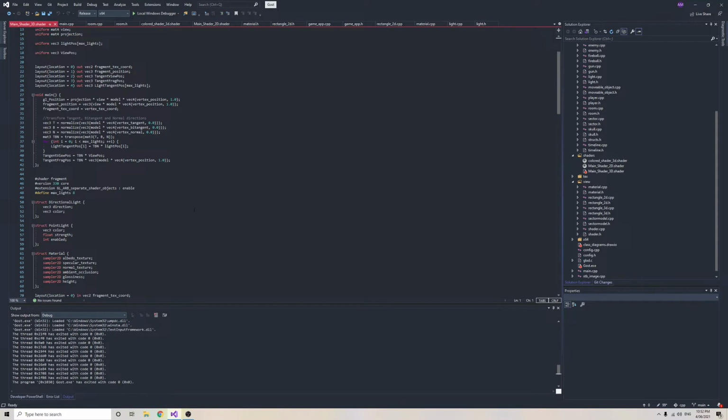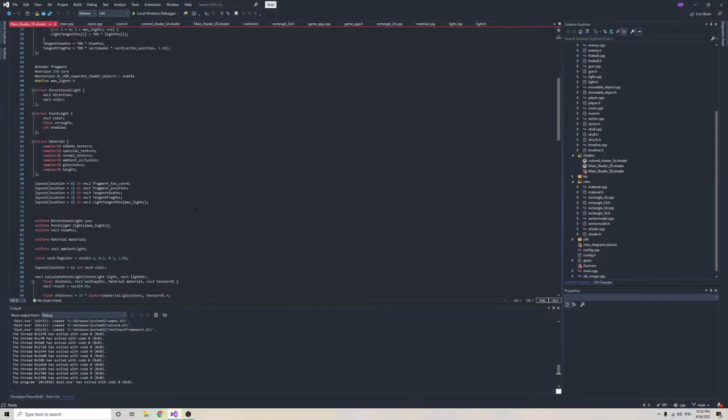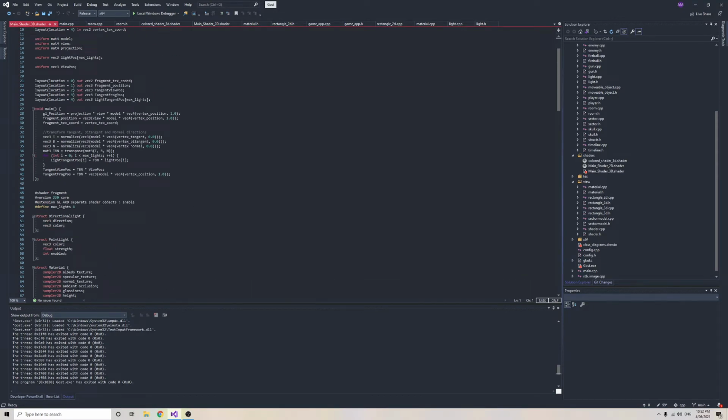Anyway, okay, so we do some transformations to the texture coordinate. Well, the texture coordinate, I think, just gets passed in with nothing done to it. Yeah, okay. But we transform the position of the fragment, as well as the light position as well.